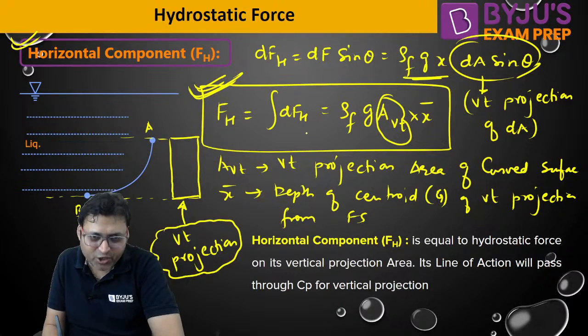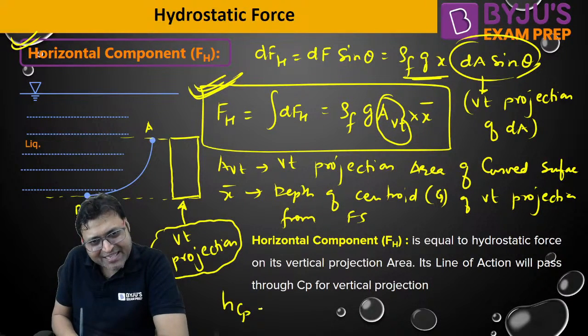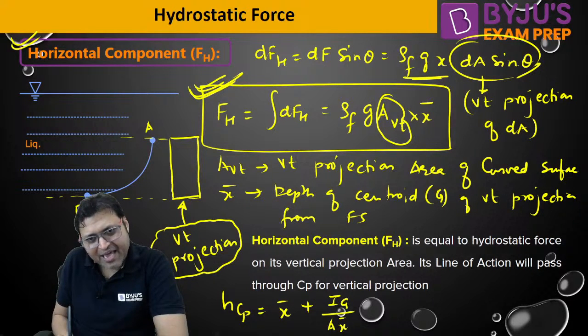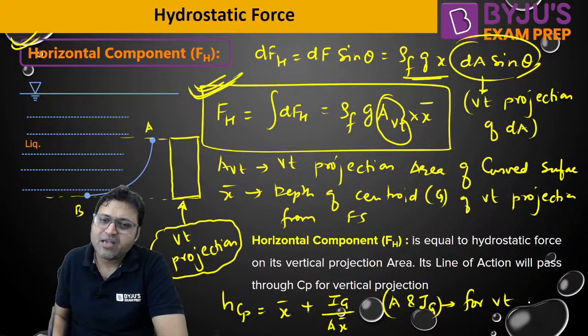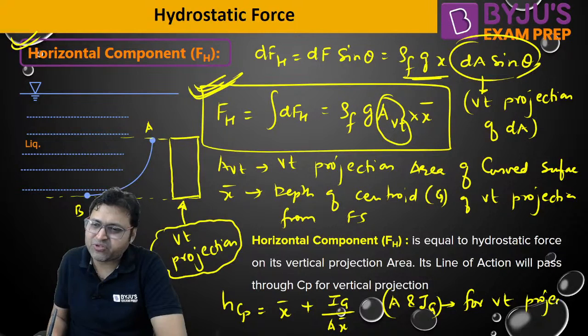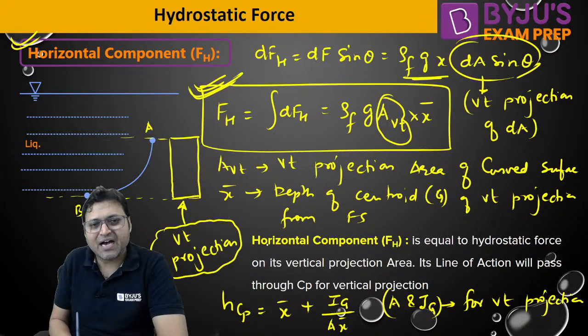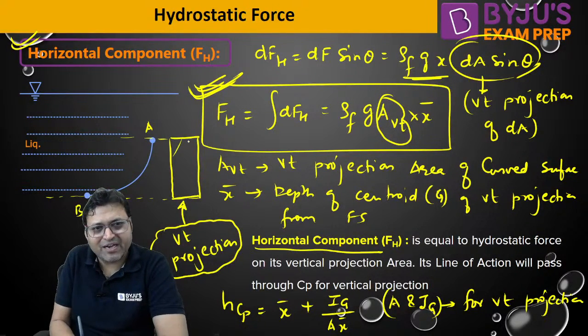rho g A x bar for hydrostatic force, and for HCP it will be x bar plus Ig by A x bar. A, Ig and x bar will all be for the vertical projection. Everything will be for the vertical projection. That is how we can calculate. This is the vertical projection area.